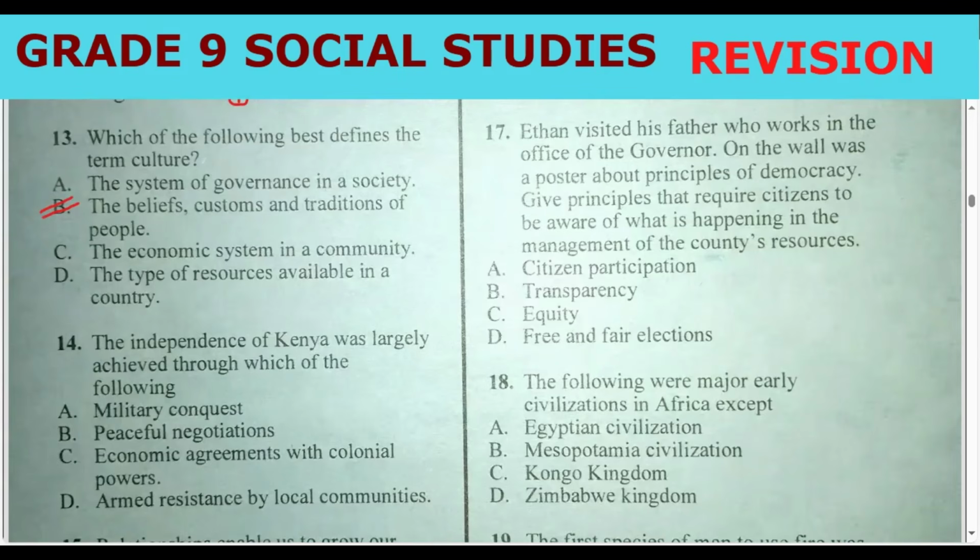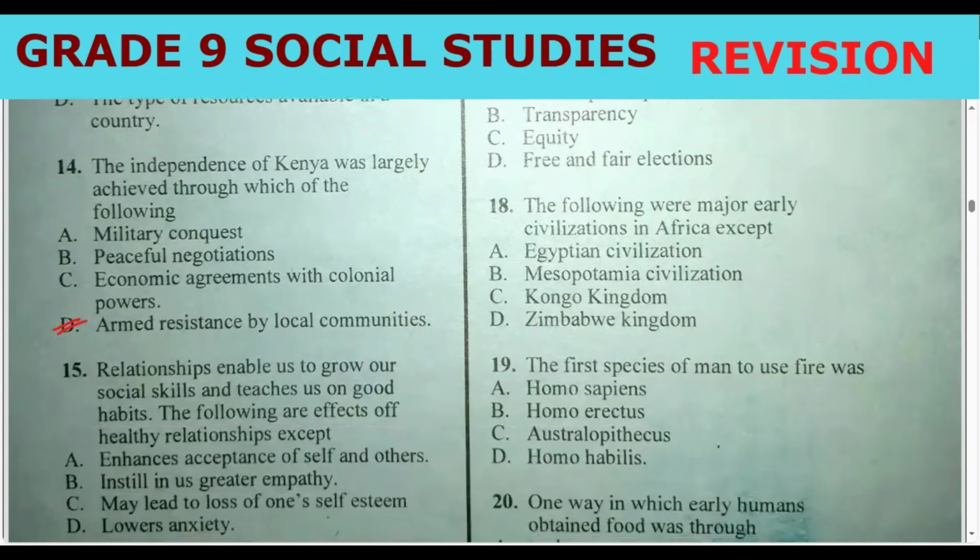Can you remember Mau Mau? Can you remember KCA, Kikuyu Central Association, and so on? The correct answer should be armed resistance by local communities. Let's go to question number 15.